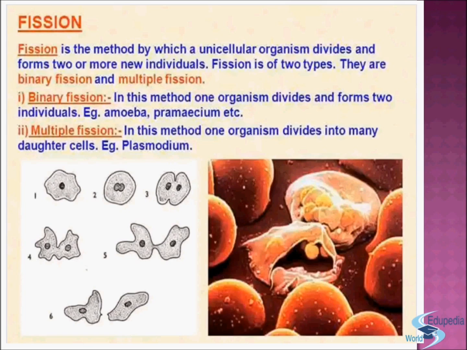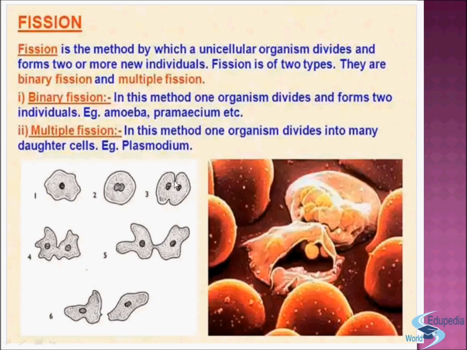Examples are amoeba and paramecium, etc. Now, in multiple fission, one organism divides into many daughter cells. Example: plasmodium. Now see, here in the diagram, you can see that this is the amoeba, and here the nucleus gets divided. A groove is formed in the nucleus, and then slowly it gets divided.